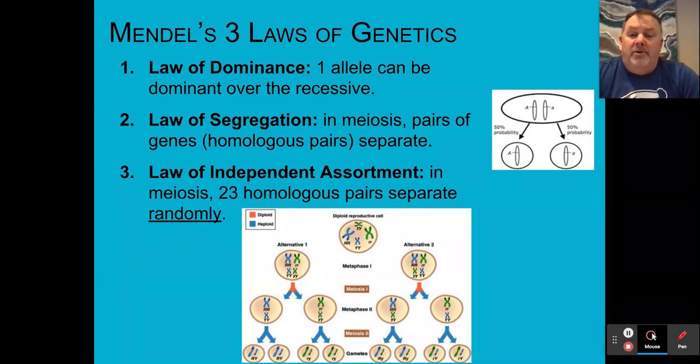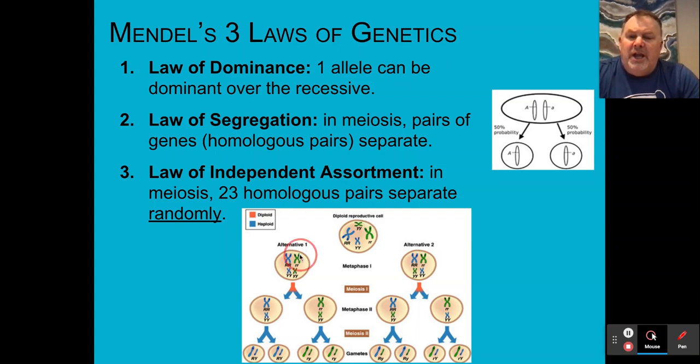And the other thing that Mendel noted is the law of independent assortment. In other words, during sexual reproduction, these homologous pairs are going to separate randomly. They're not going to be distinct, whether it's from the male or the female. They are going to go into the sex cells randomly. In other words, you can think of it as this.